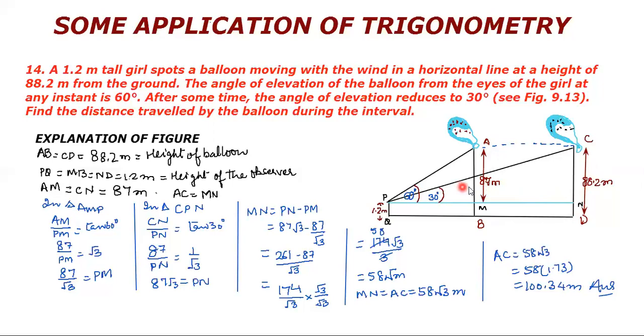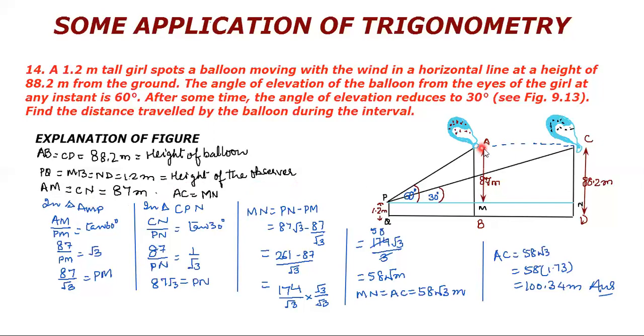Now let's start solving the question. And before starting, we have to write down the explanation of the figure. So this is AB equal to CD is equal to 88.2 meter, the height of the balloon. PQ is equal to MB is equal to ND is equal to 1.2 meter. All are equal to the height of the observer. And AM is equal to CN is equal to 87 meter.